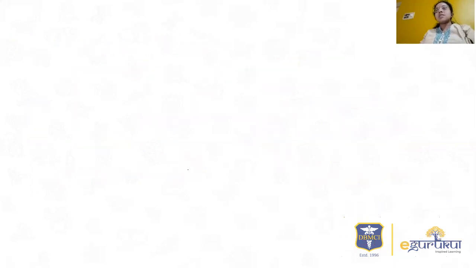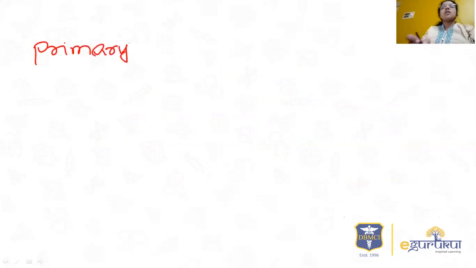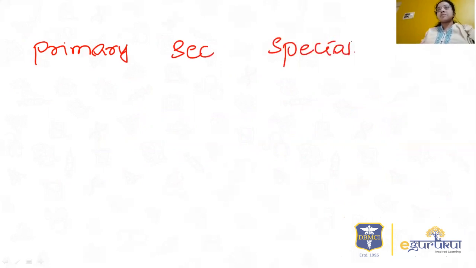So let us see a few points about the primary lesions, secondary lesions, and special lesions. Primary is the macule. Macules can be hypopigmented or hyperpigmented.